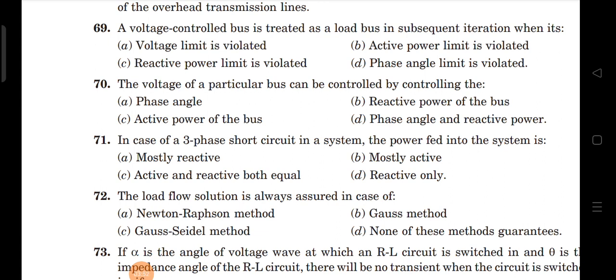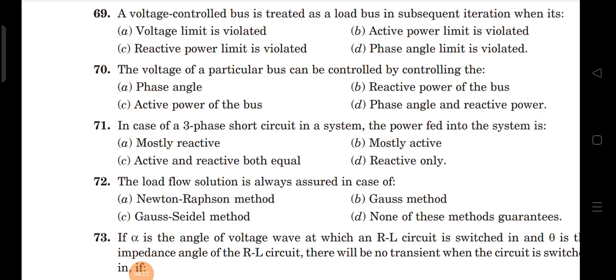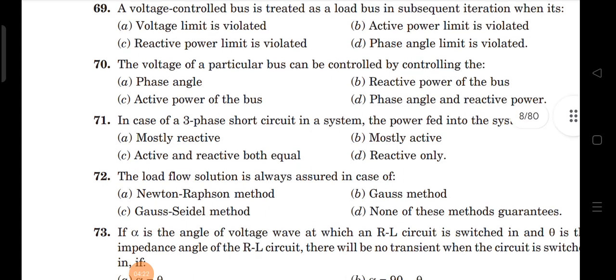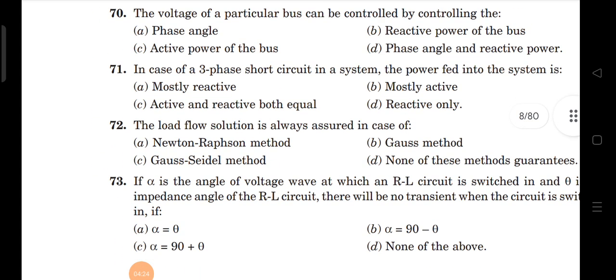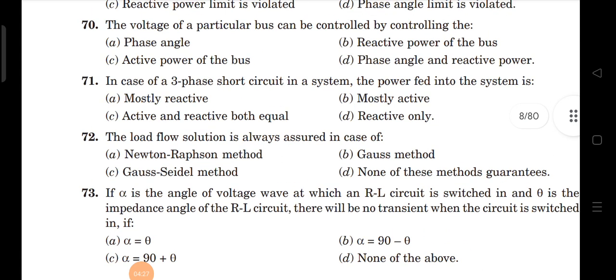First option is mostly reactive power, second option is mostly active, third option is active power and reactive power both equal, fourth option is only reactive. That means D is correct here.